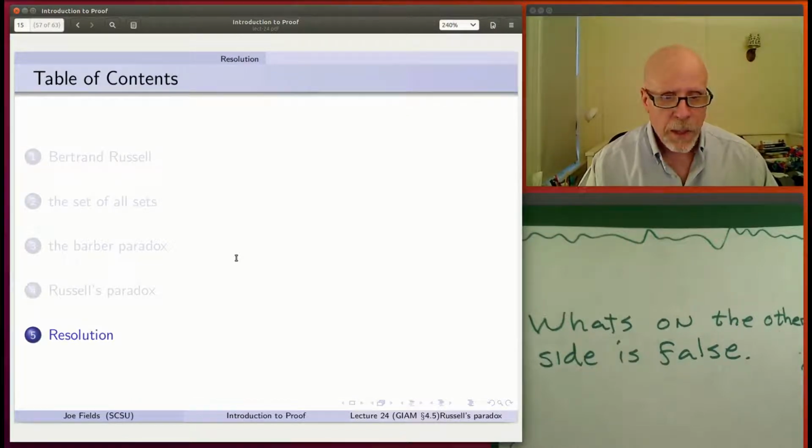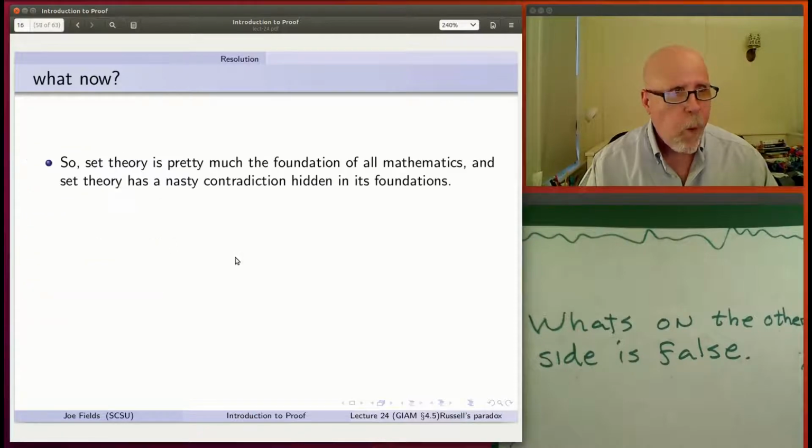So how do we get out of this stew? How do we resolve this issue? Because we're pretty much screwed at this point. Set theory is the foundation of all mathematics, and set theory has a nasty contradiction hidden in its foundations. Just talking about the set of all sets, which seemed like nobody could complain about that, led us to this weirdness.